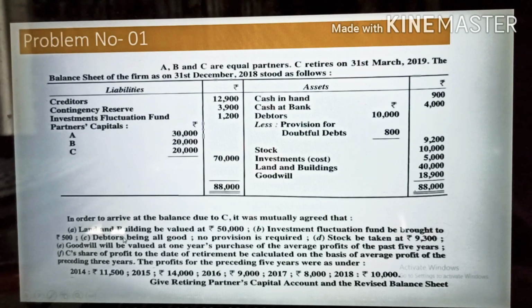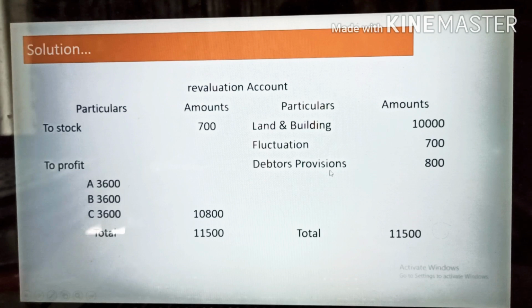It is said that debtors being all good, no provision is required, but earlier when you check, you will find that they have created 800 provision for doubtful debt. So this one is not required as of now. So what you will do, you will add this on the credit side as a benefit, as a profit. Debtors provision is rupees 800.